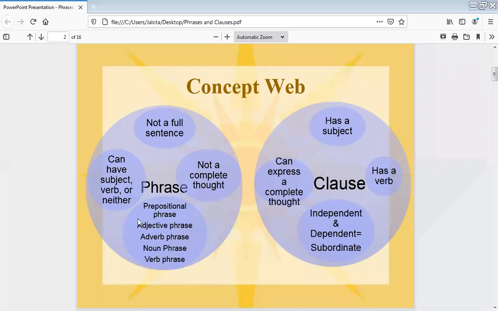Usually you will get many more kinds of phrases, but our main concern is that we guide the students on adjective, adverb, and noun phrases, because the verb phrase is not taken as much. The adjective and adverb phrases come under the prepositional phrase, I'll tell you. And then the clauses. Clauses are independent and dependent, meaning subordinate clause. Two kinds are mentioned here. The rest I will guide you when we do it. There are many clauses, like prepositional clause and so on, but we'll be doing adjective, adverb and noun clause.